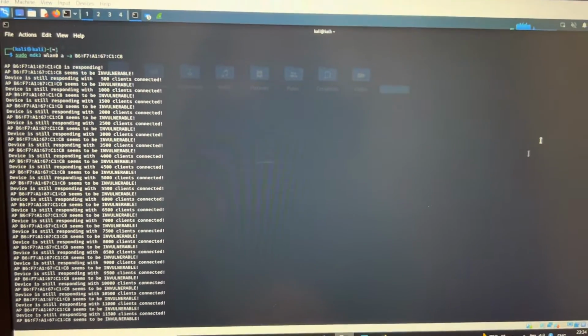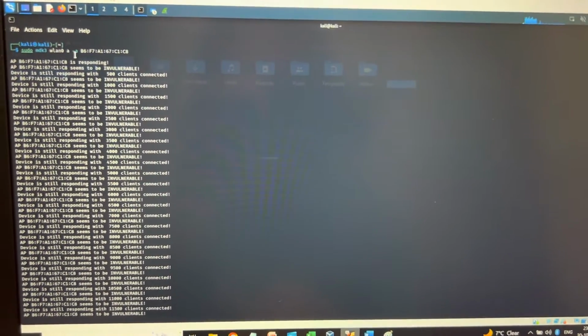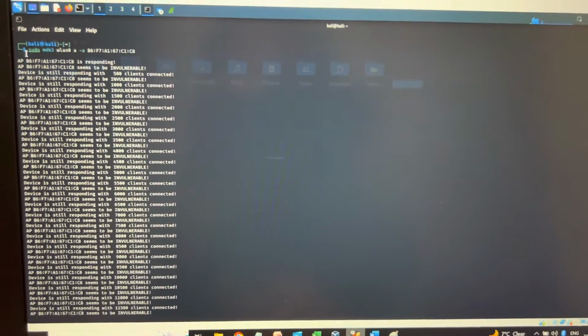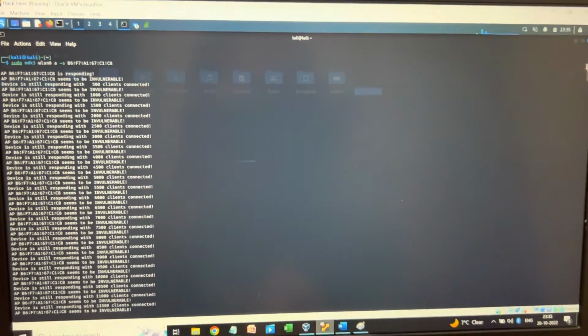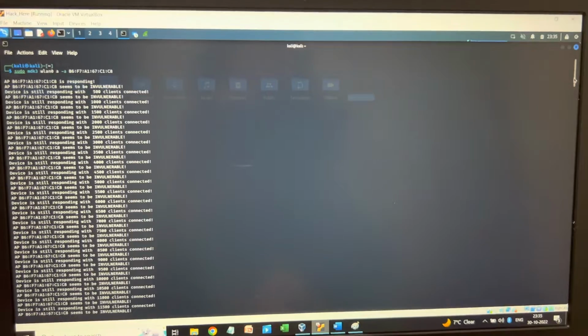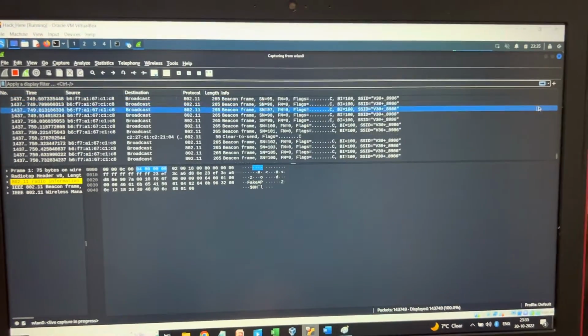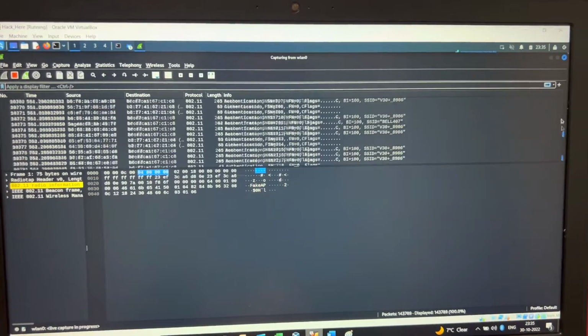So for this part, I'm using the same BSSID of my wireless hotspot. So I use this command, and it tried to send the packets to the Wireshark. Also, we can see the packets which I have captured.